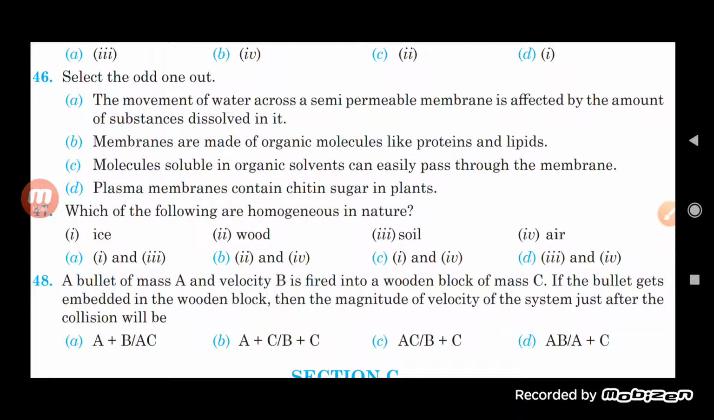Molecules soluble in organic solvent can easily pass through the membrane, and the plasma membrane contains sugar. In plants, it contains chitin and sugar. So the correct option will be D, students, where the plasma membrane contains chitin and sugar in plants, because the others are talking about the membrane only. Chitin is basically present in fungi, and cellulose is what the plant cell wall is made up of.